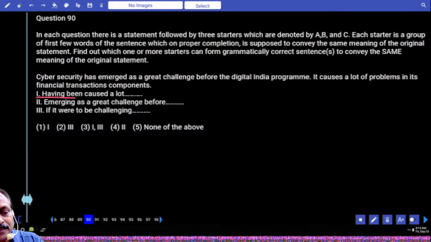Emerging as a great challenge before the Digital India program, cyber security causes a lot of problems in its financial transactions components. I think these two can be connected with the second option. Again, it is not about a condition. The word if does not come into picture. So what is the answer? Fourth option is the answer.